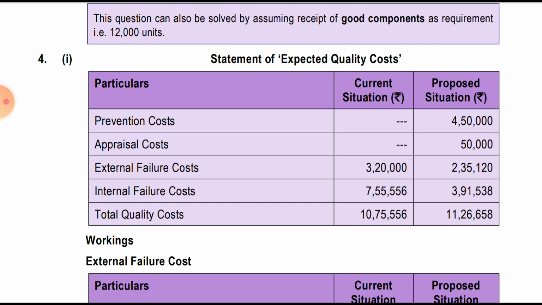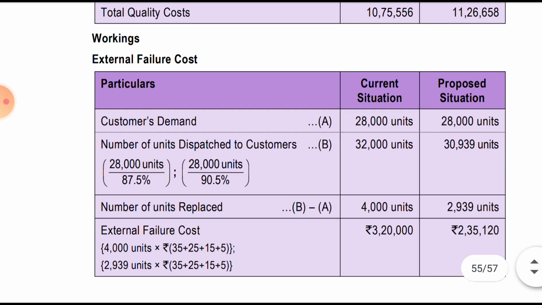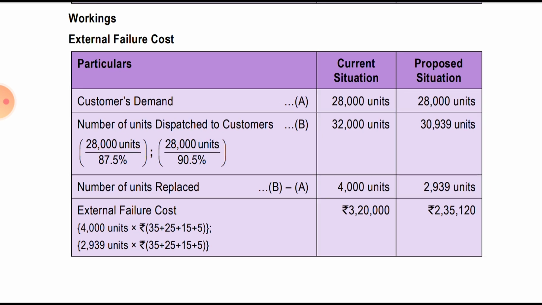Total cost, which they have given in the question itself, is 10 lakh 75,556. In the proposed situation, prevention was 4 lakh 50,000 and appraisal was 50,000; external and internal we will calculate from the working note below. Working note: customer demand is 28,000, the number of units dispatched to the customer. How many would be required to dispatch? Earlier it was 12.5% defect, so we divide by 87.5%, and it has been reduced to 9.5%, so we divide by 90.5%. So we get 32,000 and 30,939 units for the current and proposed respectively.